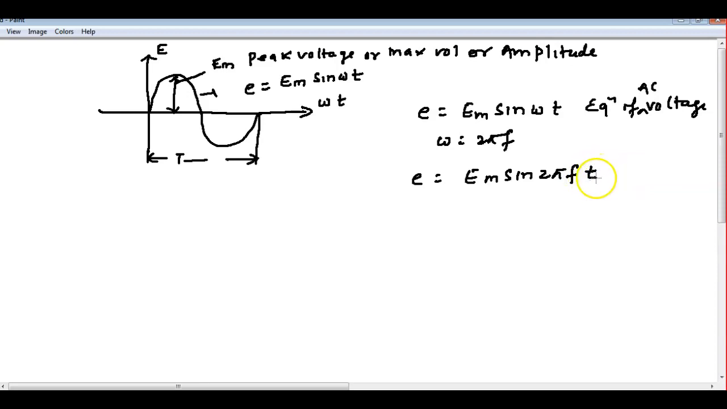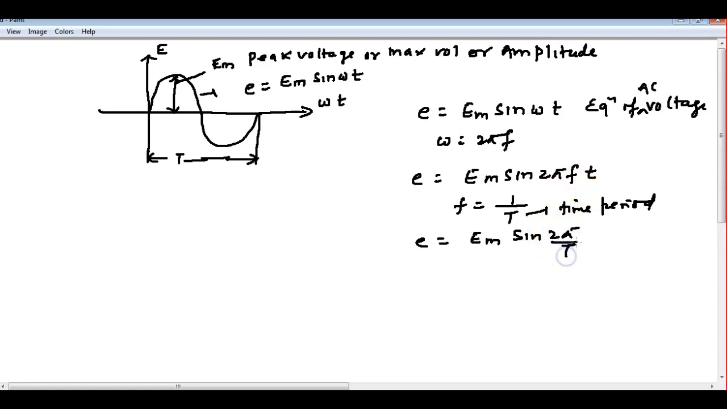This small t is time, and f is equal to 1 by T. This capital T is the time period. Time period means the time taken to complete one cycle, this one. So if I substitute it here, I get Em sine of 2 pi, as it is, only f is 1 by T, into a small t. Any doubt till here? So this is the equation of voltage.